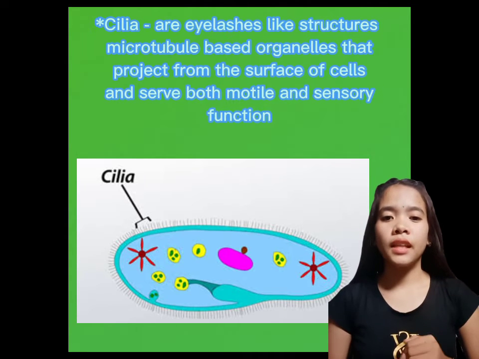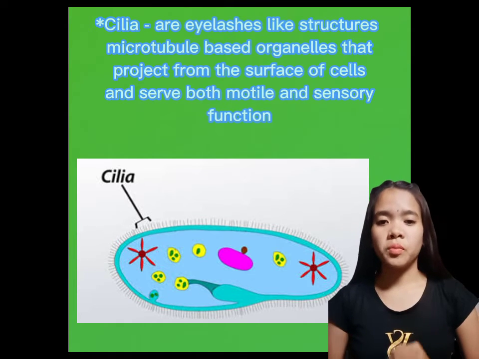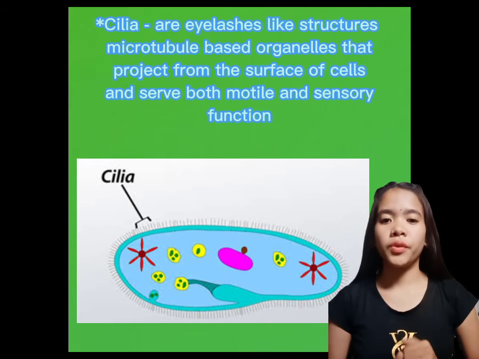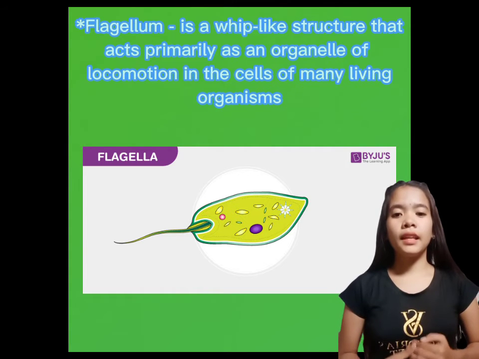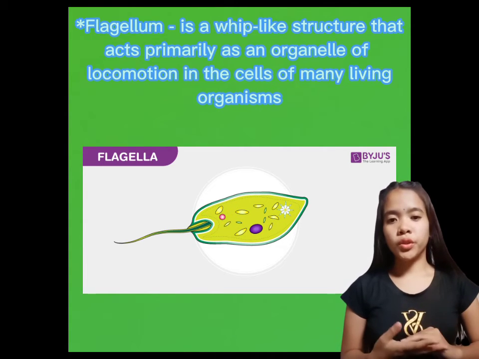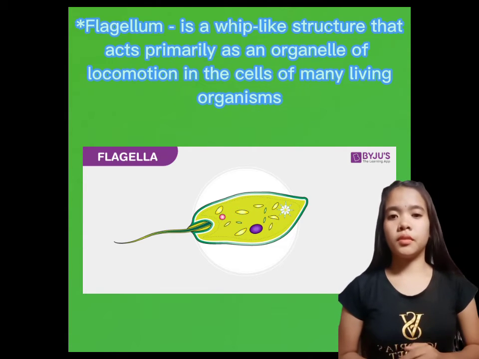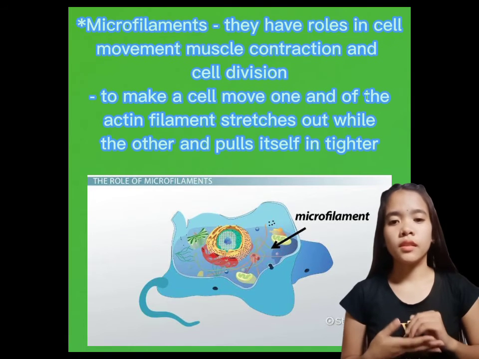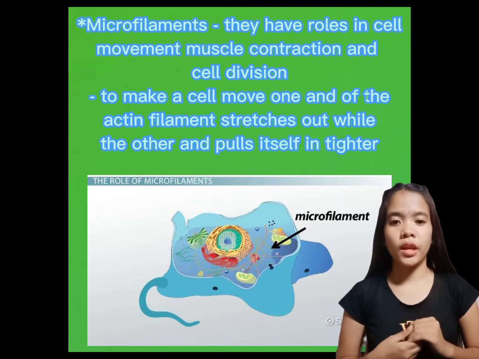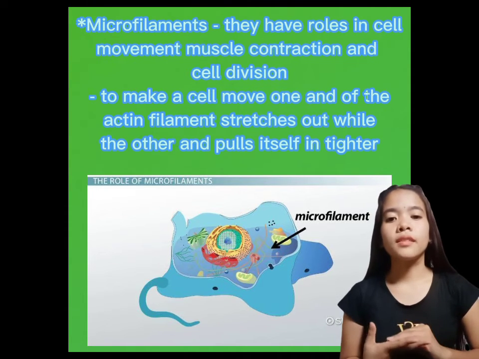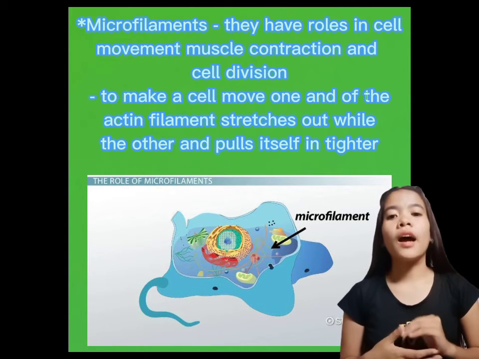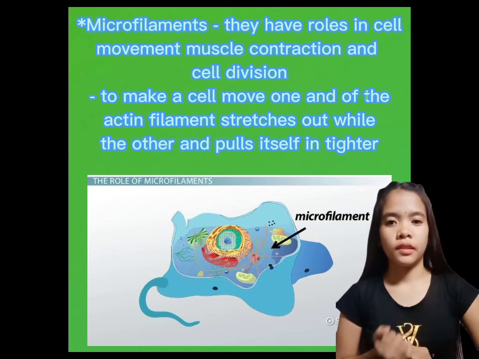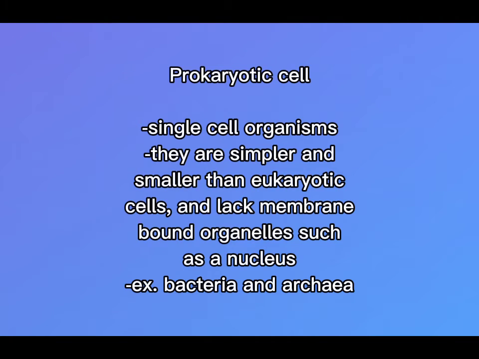Cilia are eyelash-like, microtubule-based organelles that project from the surface of the cell and serve both motile and sensory functions. Flagellum is a whip-like structure that acts primarily as an organelle of locomotion in the cells of many living organisms. Microfilaments have roles in cell movement, muscle contraction, and cell division. To make a cell move, one end of the actin filament stretches out while the other end pulls itself in tighter.